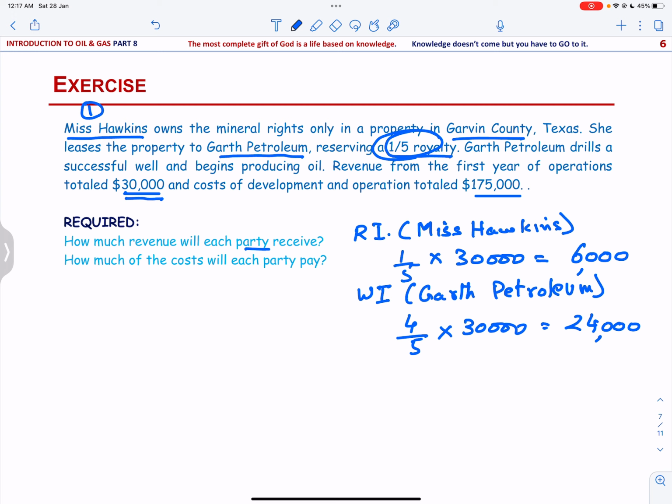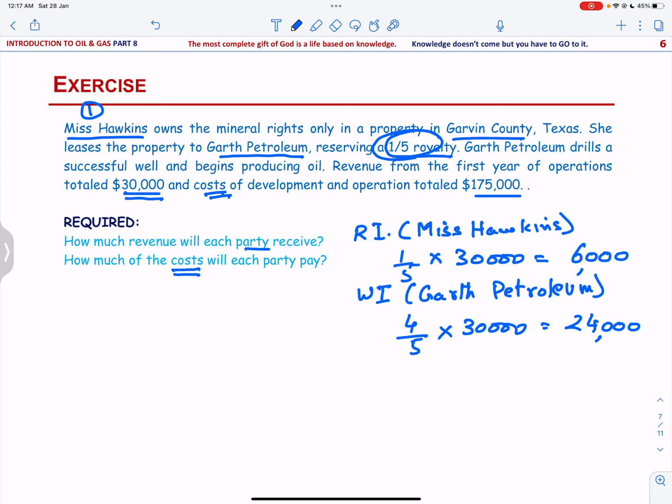And for the cost of development and operation, they are asking how much of the cost will each party pay. Now Ms. Hawkins, the property owner, is not going to pay any cost.